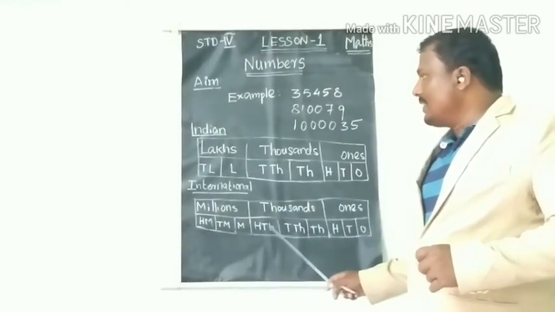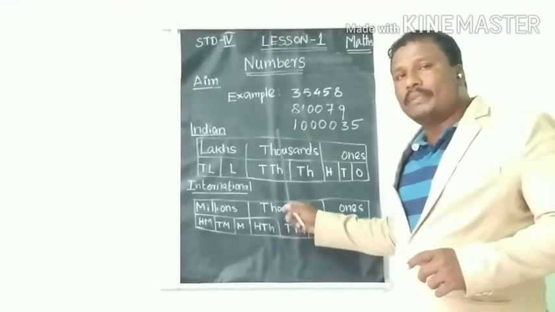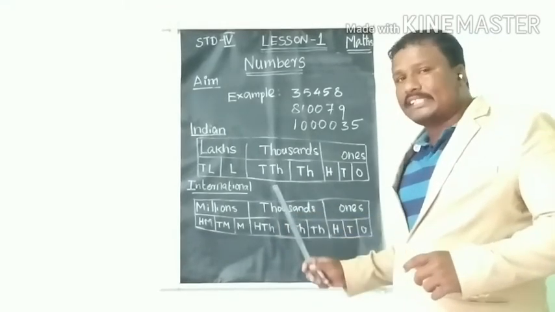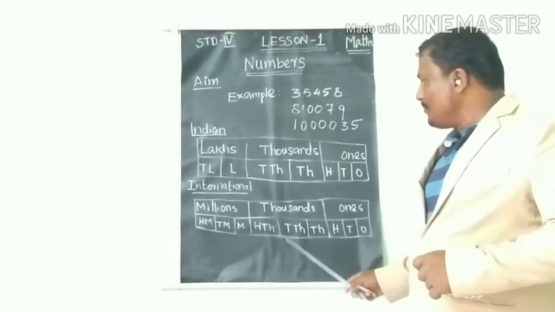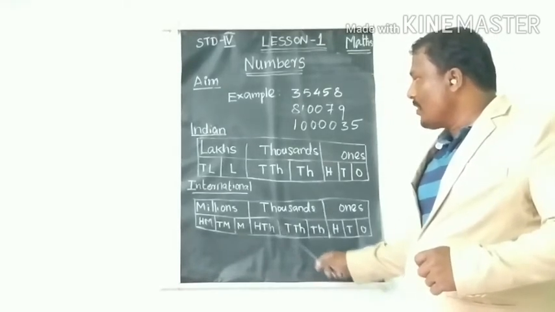Now we will see what is the relationship between the Indian system and the international system. Here you can see 100,000 is equal to 1 lakh.